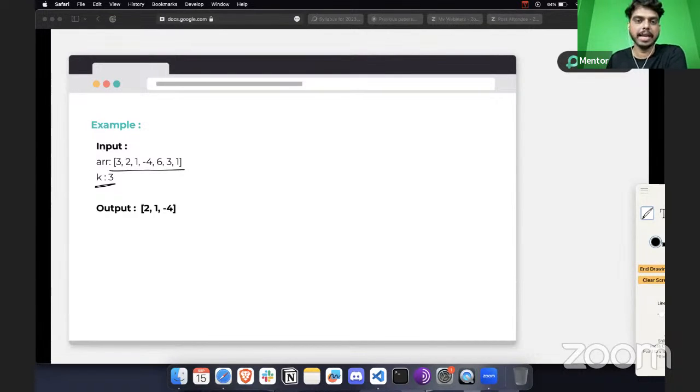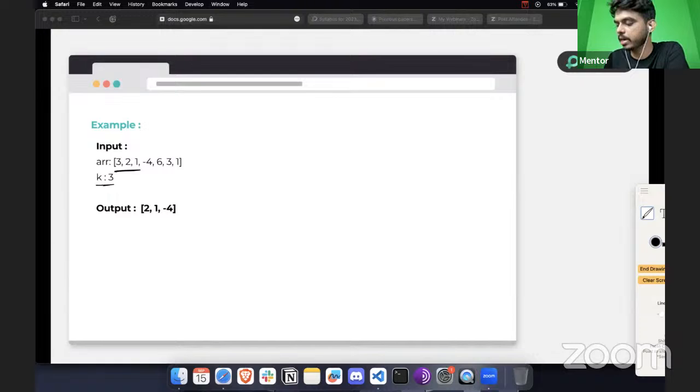Given this array, you have to select the subarray of consecutive elements so that when you perform the summation of these subarray values, it should be minimum. For this array, the value is k, so we have to select 3 elements.